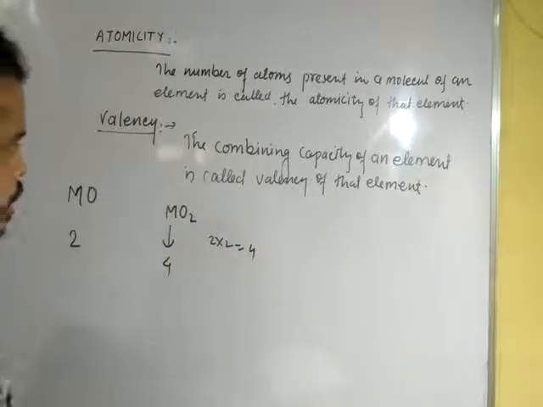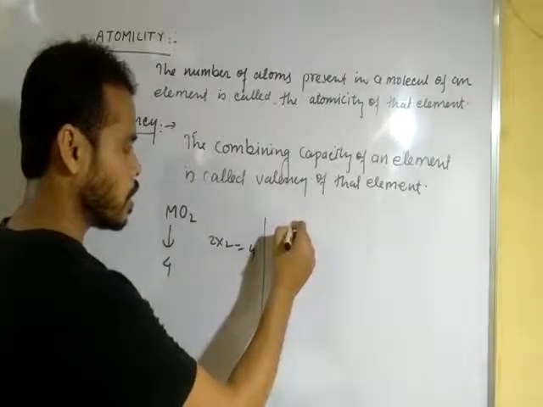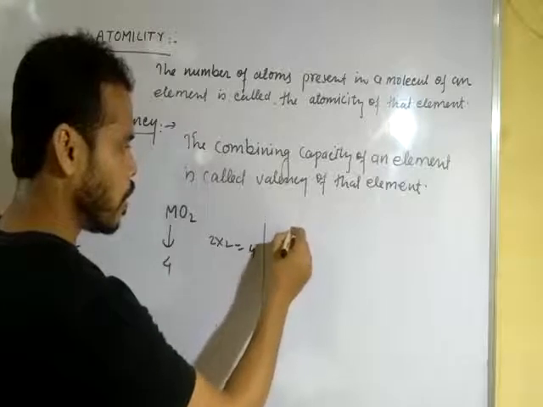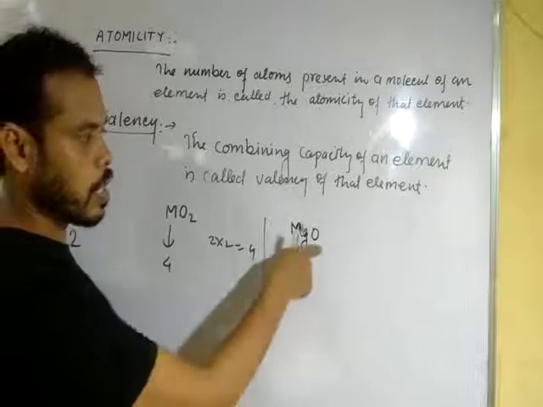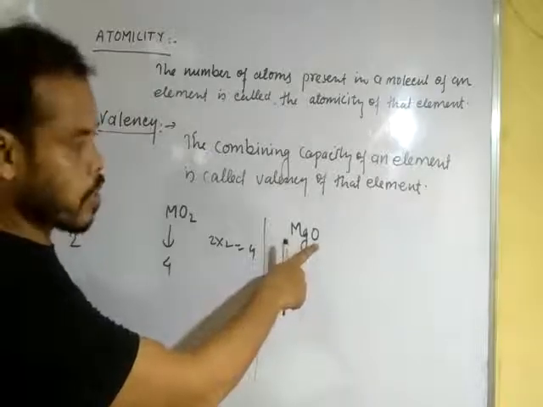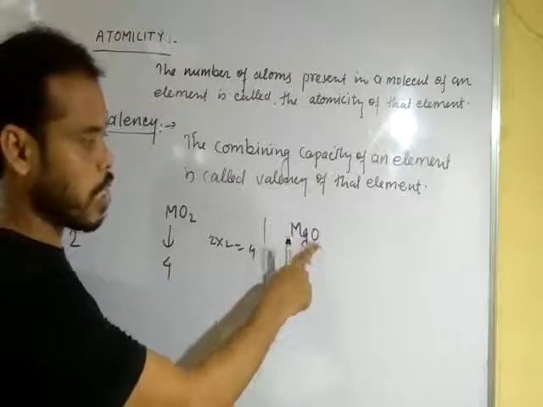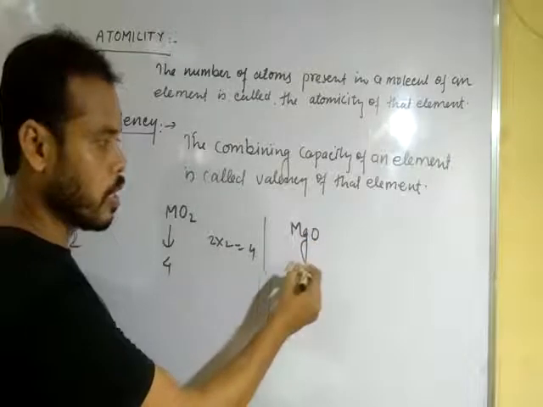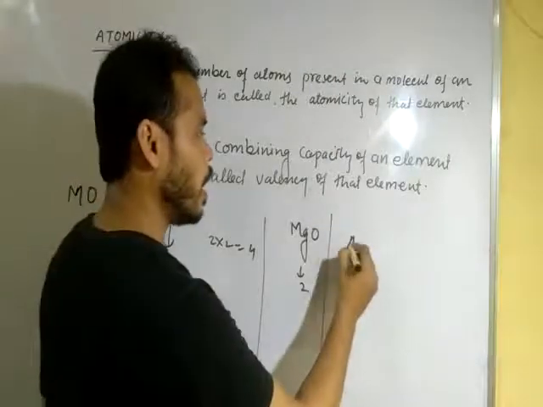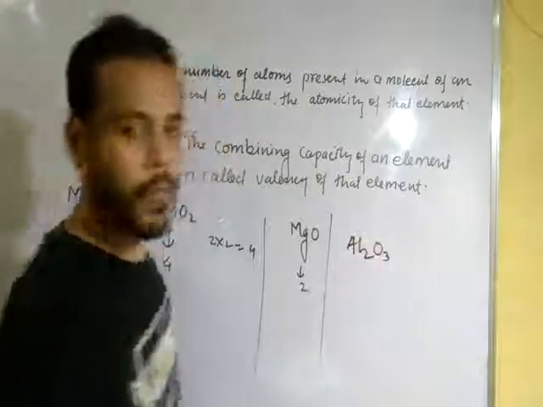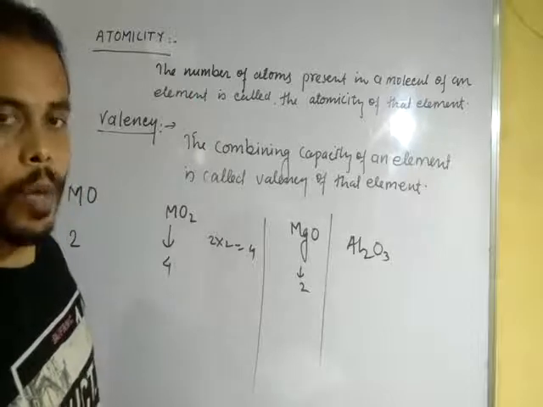Next, see here, MgO, magnesium oxide. The number of oxygen atoms attached to magnesium is 1, so the valency of magnesium is 2. Now another compound, Al2O3, aluminum oxide.